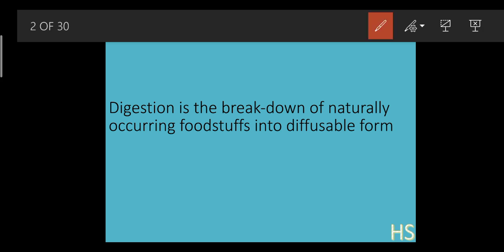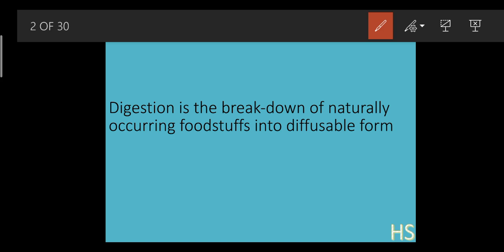See, digestion is the breakdown of the naturally occurring foodstuff into the diffusible form. What does that mean? Whenever we eat food, our stomach gets full. But after 3 to 4 hours, the person can eat again.